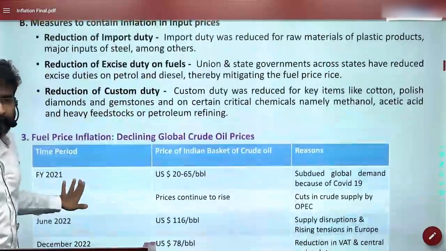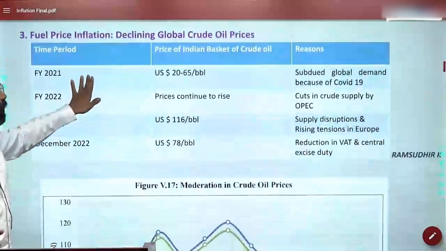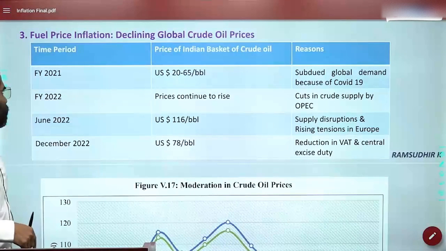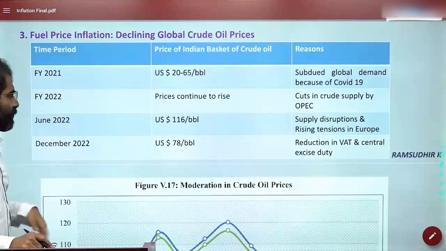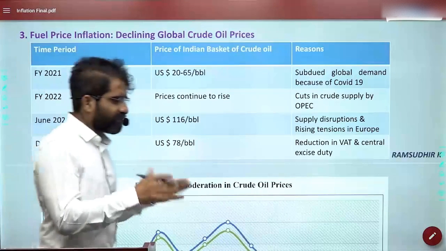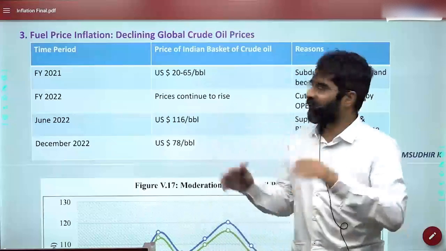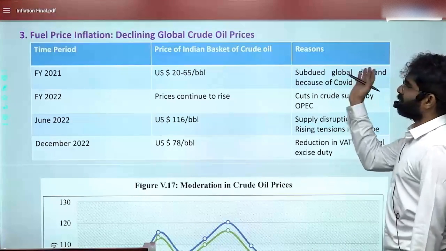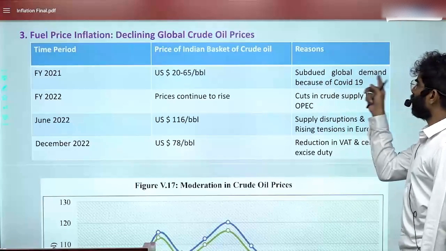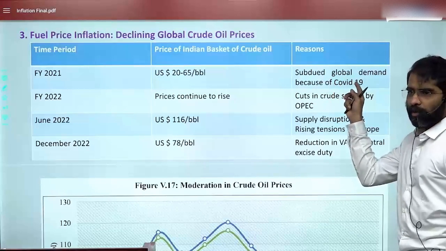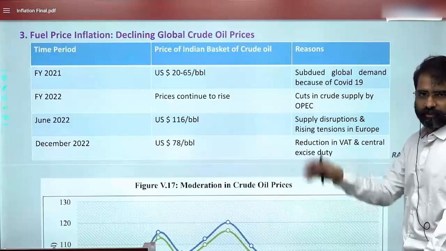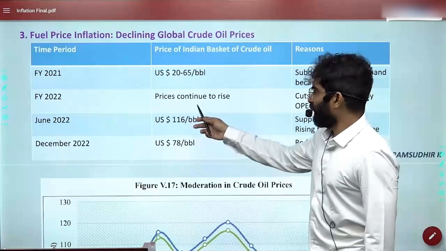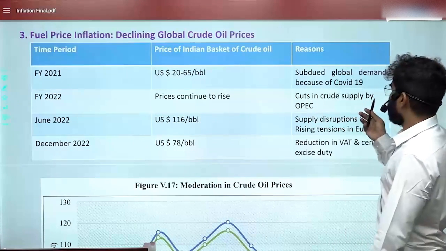Is this clear? Okay. Now, fuel price inflation and declining global crude oil prices. In 2022, what are the reasons for this drop in fuel prices? That is clearly explained in this table in the Economic Survey. First, during COVID, there was subdued global demand because of COVID; demand had reduced. This is one important aspect. Another important aspect is cuts in crude supply by OPEC.